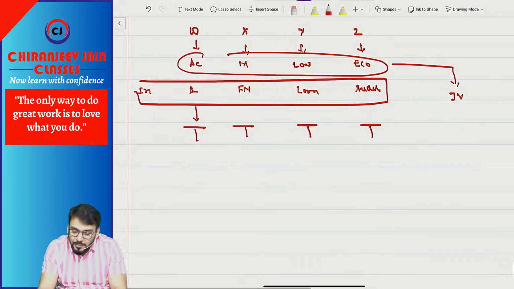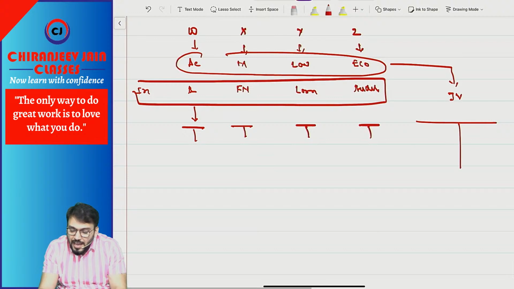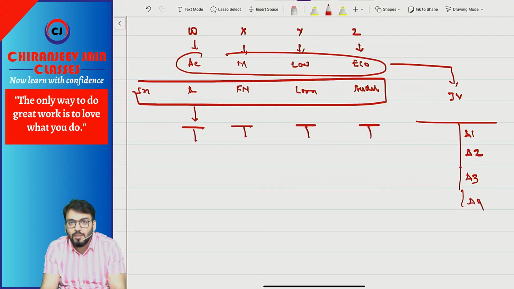Now what happened? W has given one asset, X has given another asset, Y has given asset 3, Z has given asset 4. Quite possible. And they also purchase some joint asset for the operation. Quite possible. Understood what I am saying?